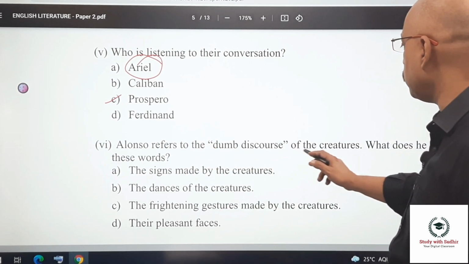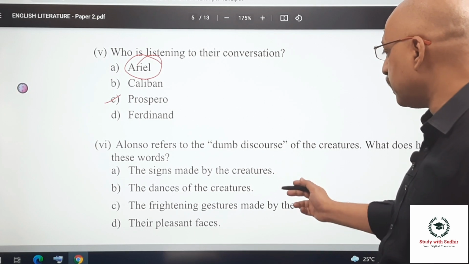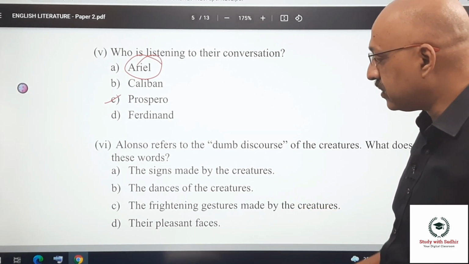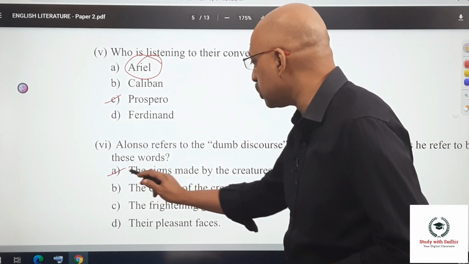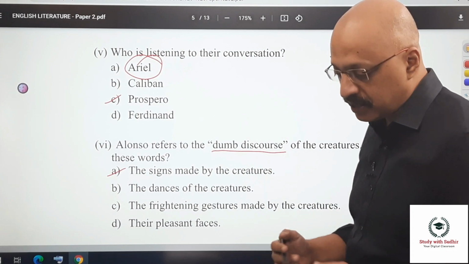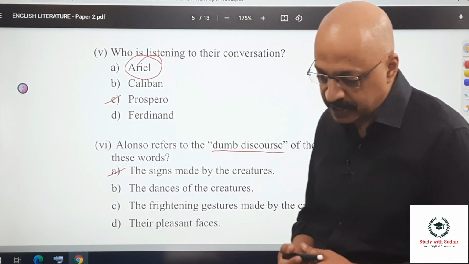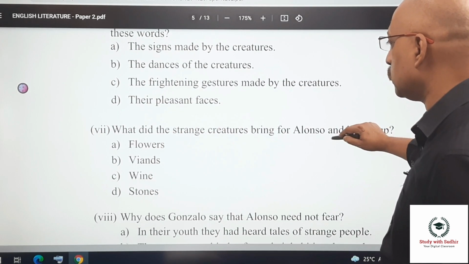Alonzo refers to the dumb discourse of the creatures. What does he refer to by these words? The signs made by the creatures, the frightening gestures, the dances of the creatures, their pleasant faces, right? So the correct answer is the signs made by the creatures, because dumb discourse is a reference to the dumb people making signs. So that is what this entire reference is to. Okay. Then let's move forward.